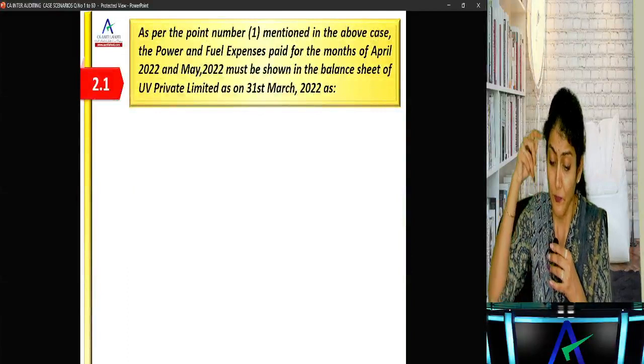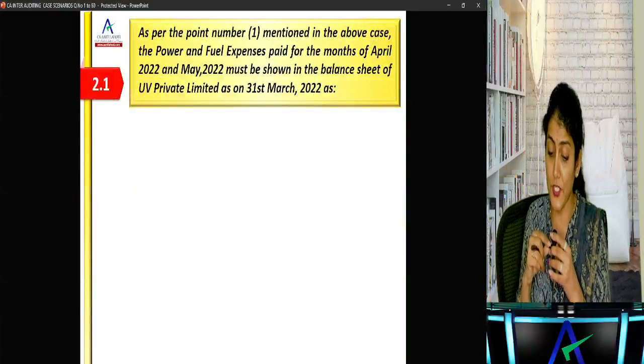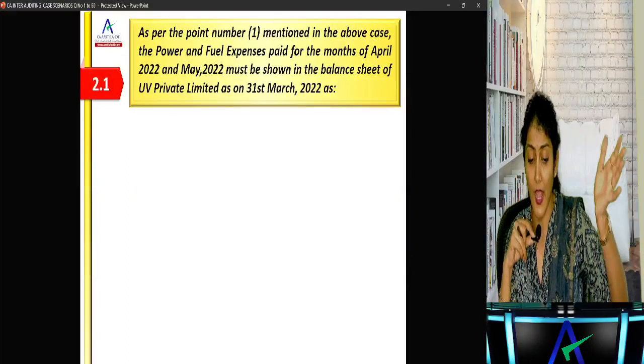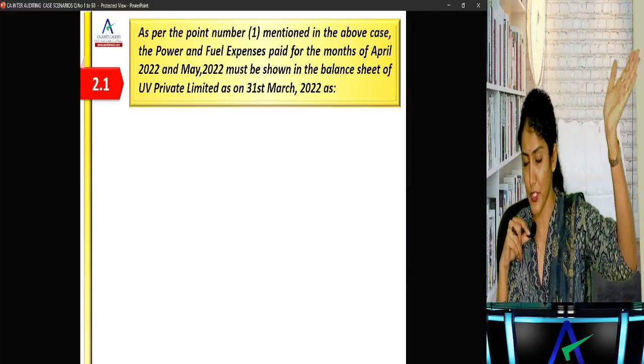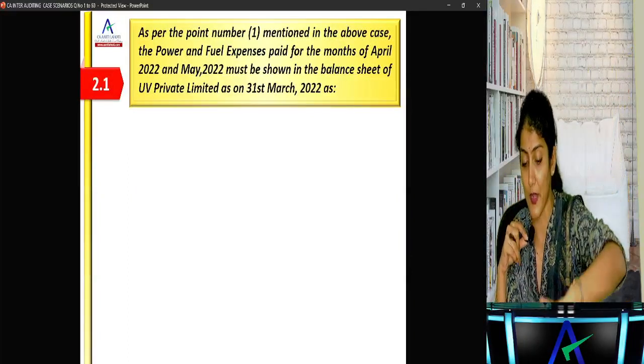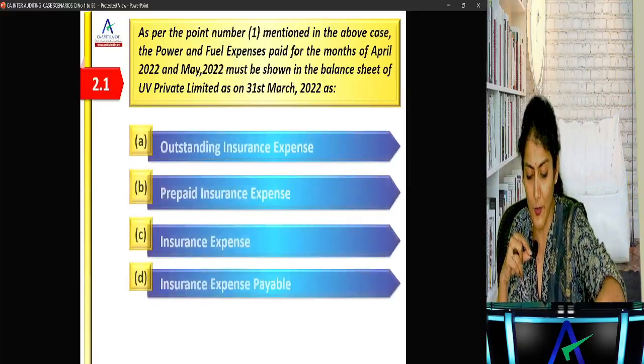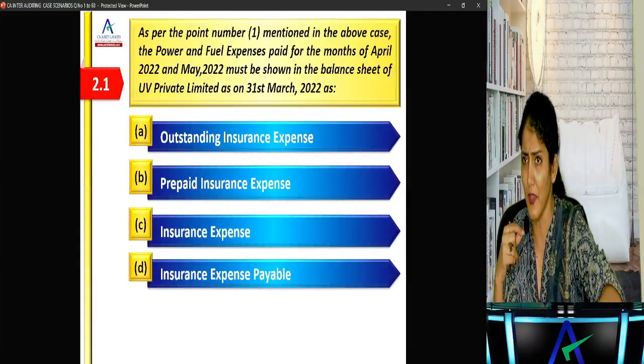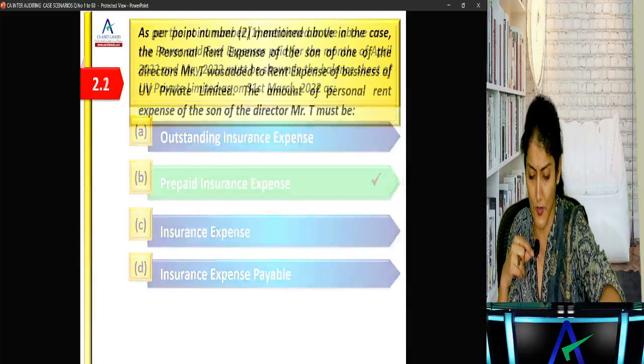As per the point number 1 mentioned in the above case, the power and fuel expenses paid for the month of April and May 22, or the insurance expense paid for the next year, April and May 22, must be shown in the balance sheet as prepaid insurance, right? Prepaid. So it should not be power and fuel over there. It should be the prepaid insurance expense over there.